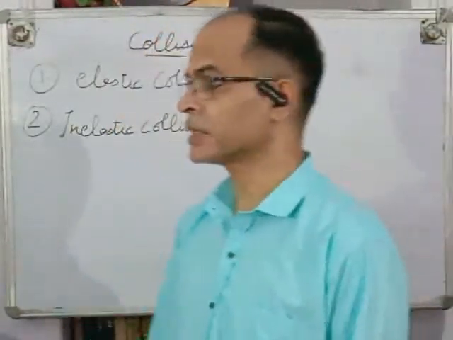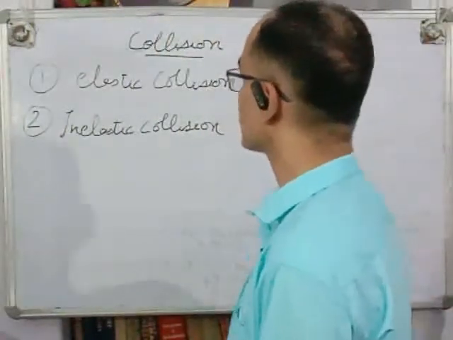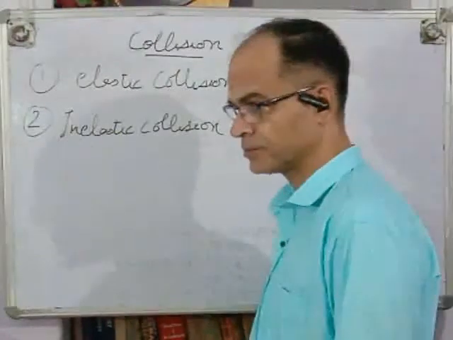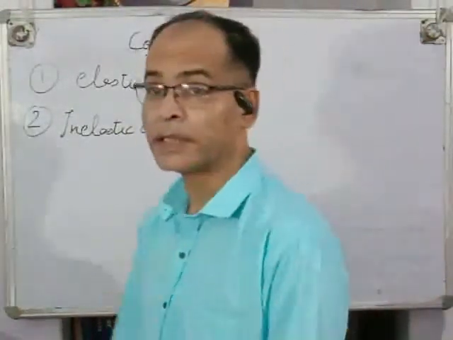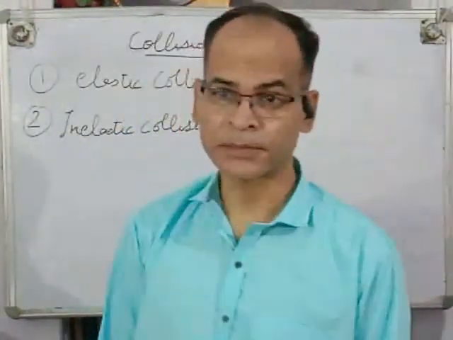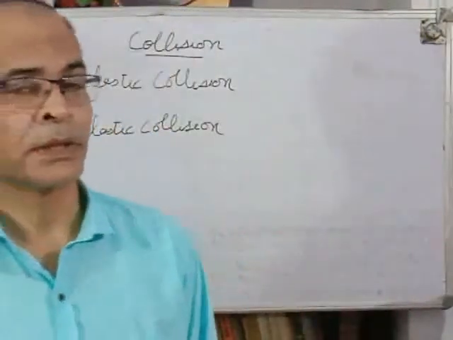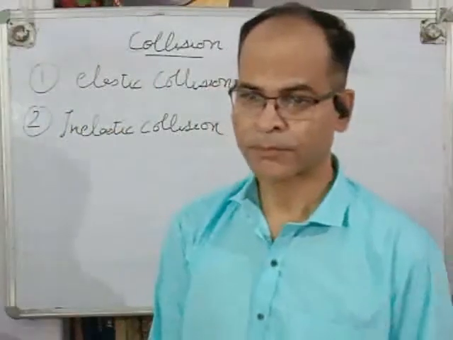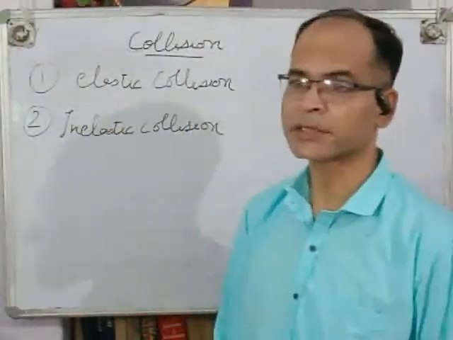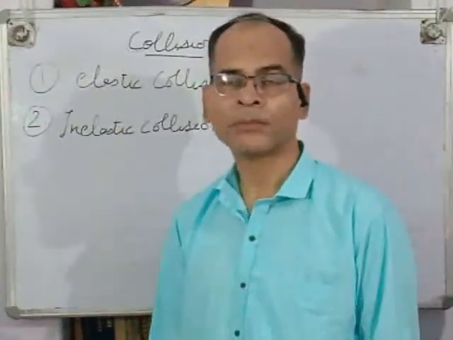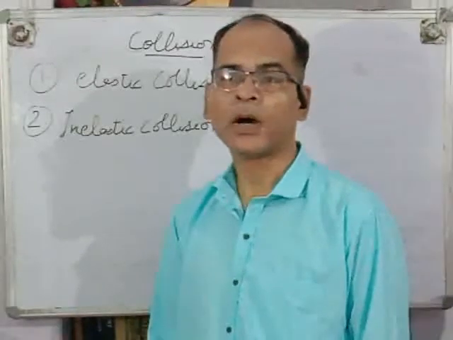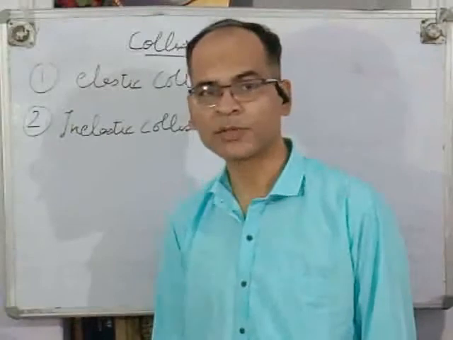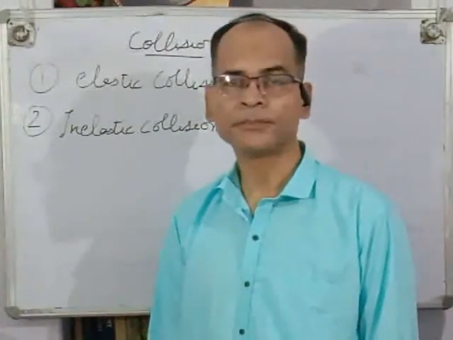Collisions are basically of two types: elastic collision and inelastic collision. In elastic collision, there are two important conditions. The first condition is momentum of the system must be conserved, that is, initial momentum should be equal to final momentum.